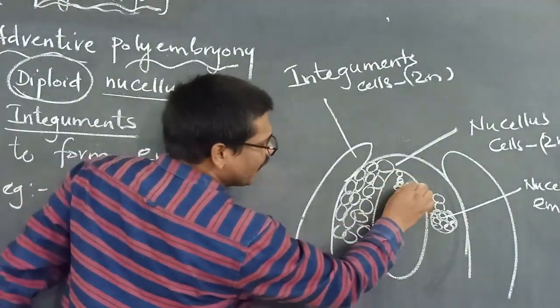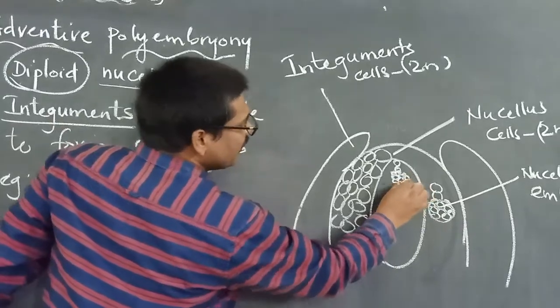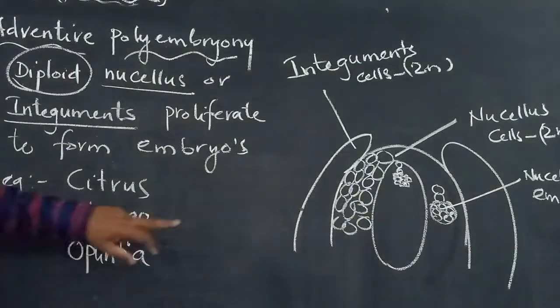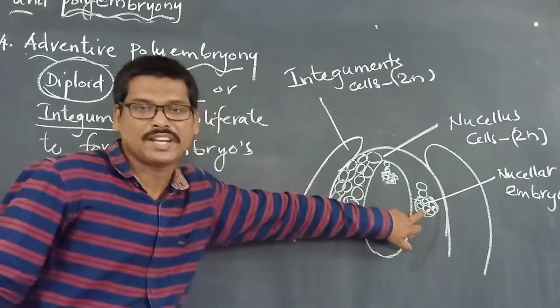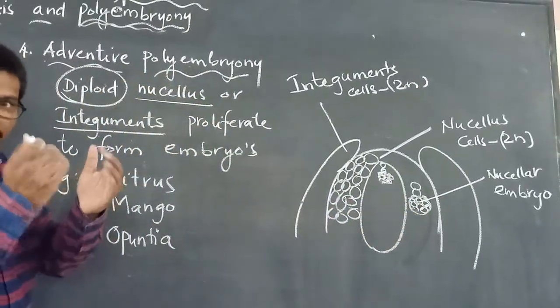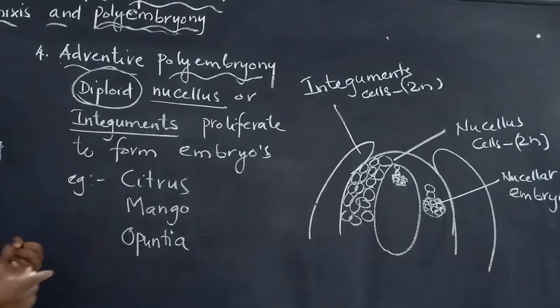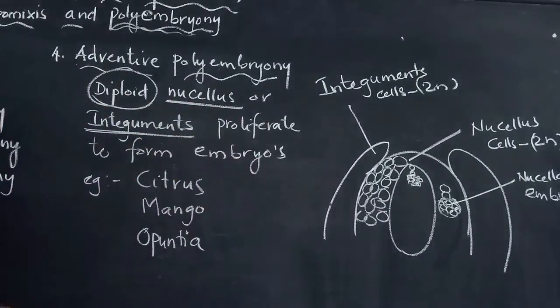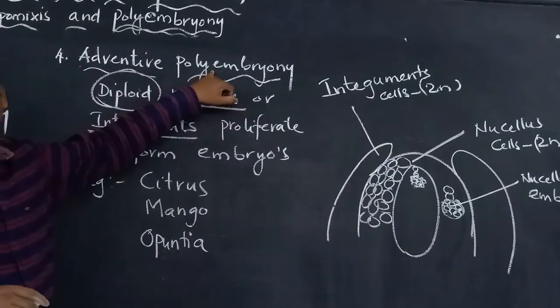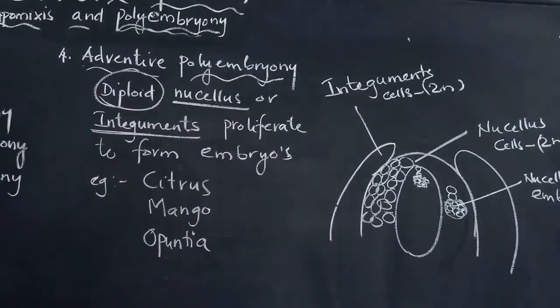Inside the embryo sac, this is normal. An embryo is formed from the fertilized egg or unfertilized egg. But here this is a nucellar embryo. So when an embryo is formed from a diploid cell of the nucellus or from the integuments, we are calling it adventive polyembryony.